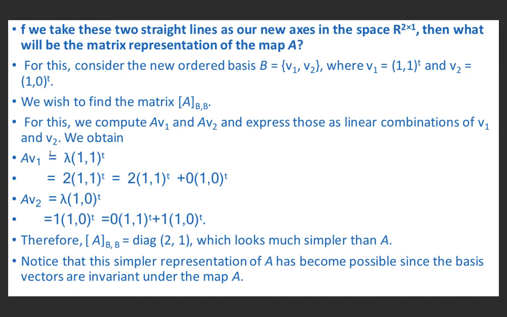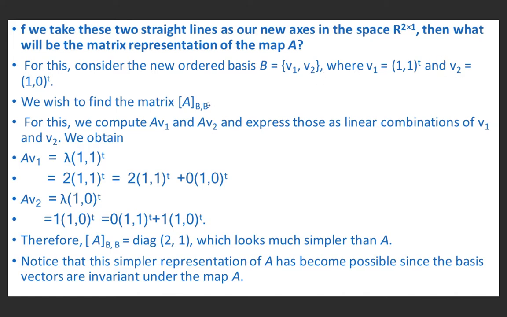For this, we compute AV1 and AV2 and express those as a linear combination of V1 and V2. So AV1 is equal to lambda times V1, where V1 is given to be (1, 1). We have considered our two straight lines, which we calculated earlier. We know that for the first straight line lambda is equal to 2. So 2 into (1, 1). Here (1, 1) and (1, 0) are the members of our basis set B, which is V1, V2.